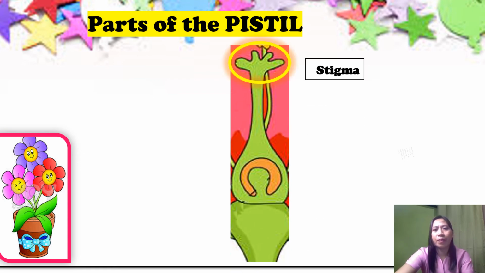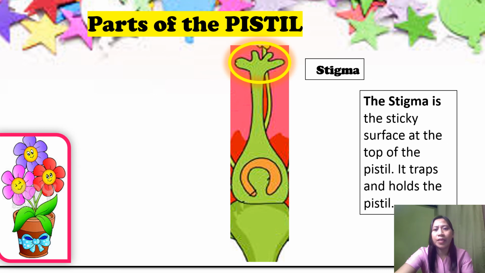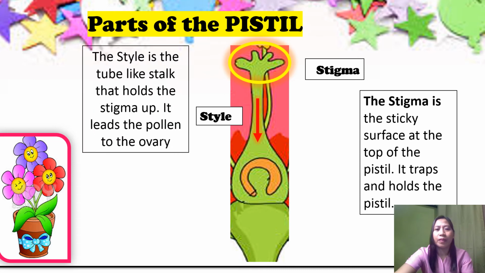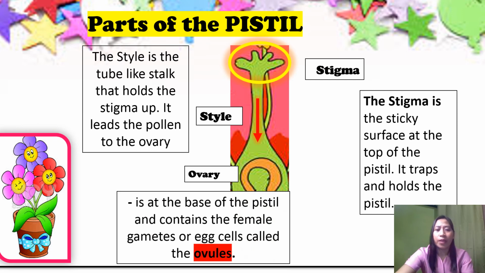Stigma. The stigma is the sticky surface at the top of the pistil. It traps and holds the pollen. The style. The style is a tube-like stalk that holds the stigma up. It leads the pollen to the ovary. The ovary is at the base of the pistil. It contains the female gametes or egg cells called the ovules.